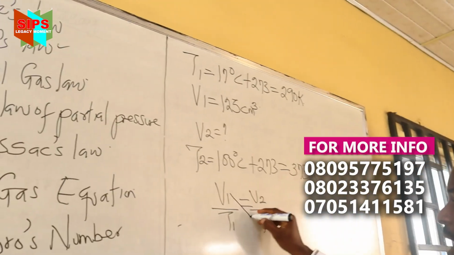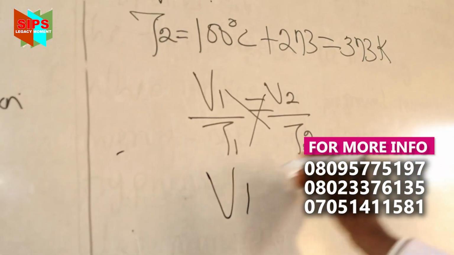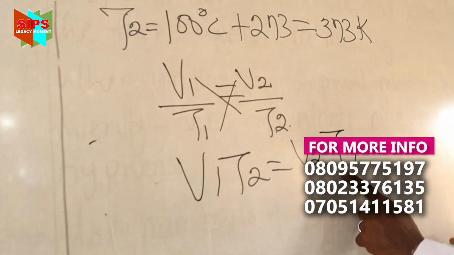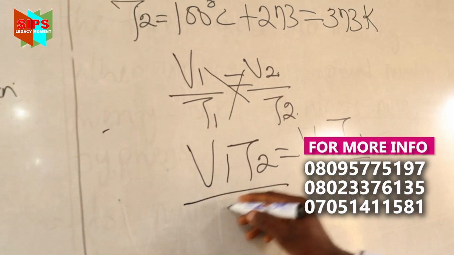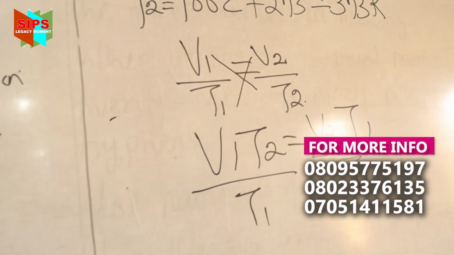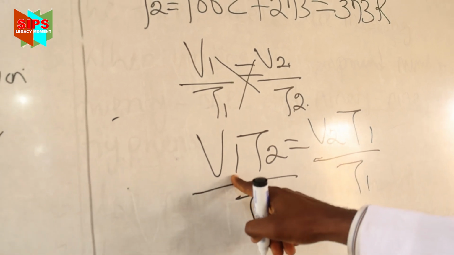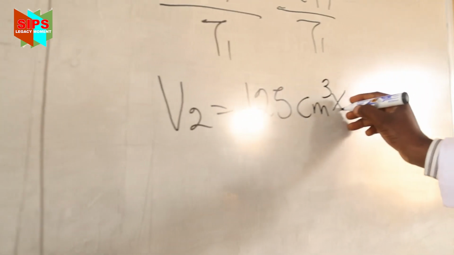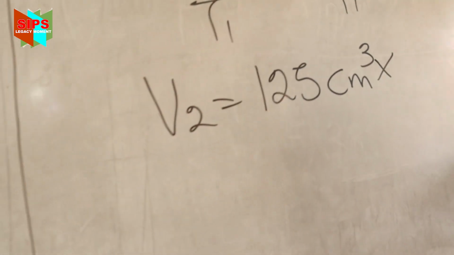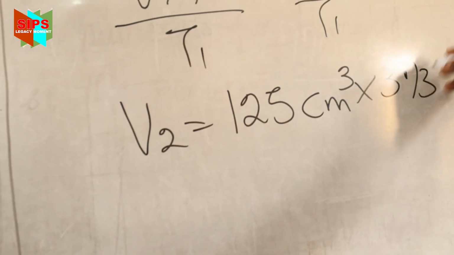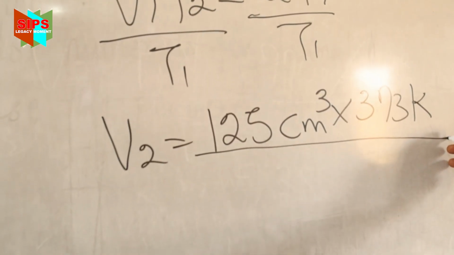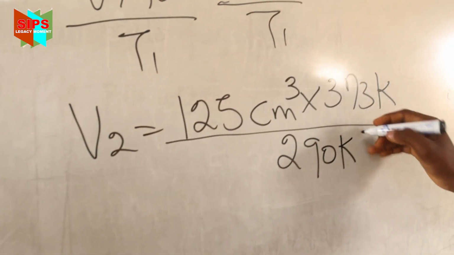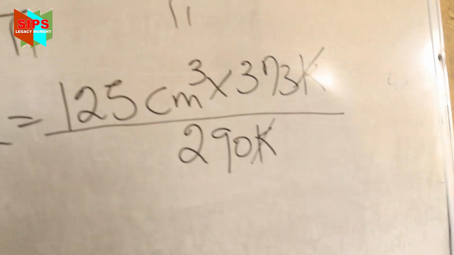So we cross multiply, saying V1 T2 equals V2 T1. Divide both sides by T1. So therefore, our V2 becomes V1, which is 125 centimeter cube, multiplied by T2, which is 373, divided by T1, which is 290 Kelvin. Remember, Kelvin cancels Kelvin.